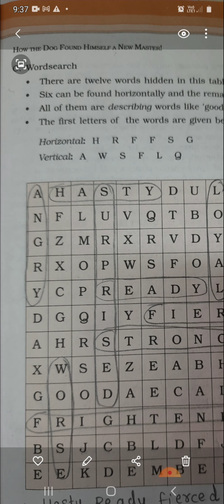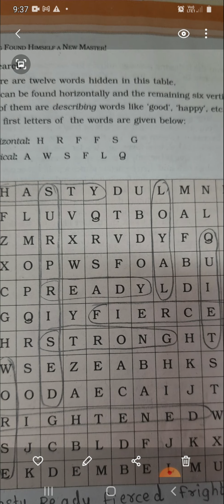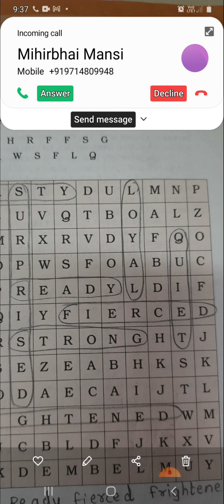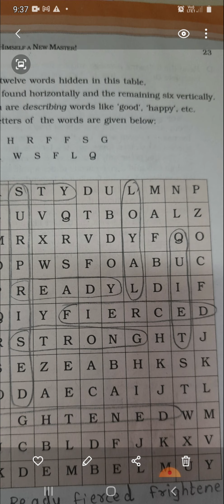So for example, if we say good or happy, so these are the words which describe about something. Describe a person, describe people, describe things, describe animals, whatever they describe. So here are some letters, some clues are given here in order to find the answer easily.